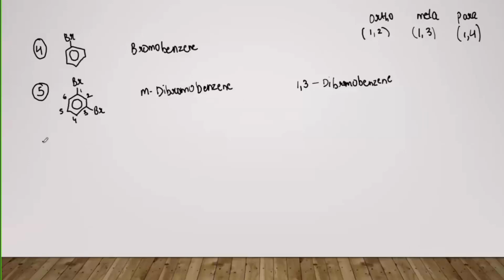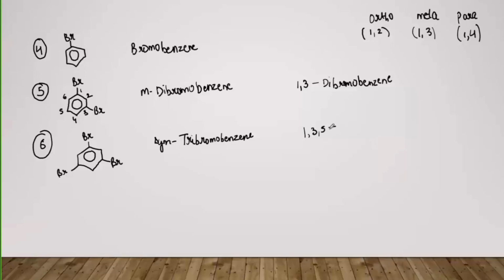Okay, and if we attach, like when there are three bromine atoms. Okay, so in common name में we simply call it as sym. When alternate जगह पे लगे होते हैं, like this one carbon छोड़ के alternate carbon atoms पे bromine attached है, so this is sym tribromobenzene. ठीक है, and in IUPAC again we can simply say that it is attached to the 1, 3 and 5 positions. So 1, 3, 5 tribromobenzene.